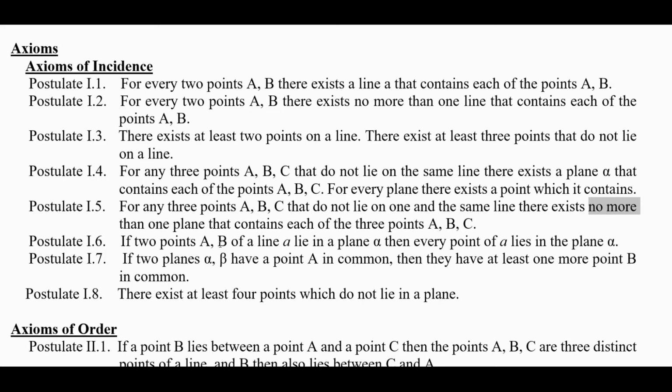Postulate I6: if 2 points A and B of a line a lie in a plane alpha, then every point of a lies in plane alpha. So if 2 points on a line lie in a plane, then every point of the line has to be in the plane. So I7: if 2 planes, alpha and beta, have a point A in common, then they have at least one more point B in common. Okay, and postulate I8: there exist at least 4 points which do not lie in a plane.